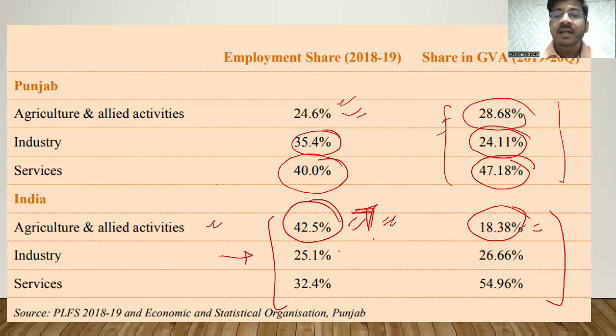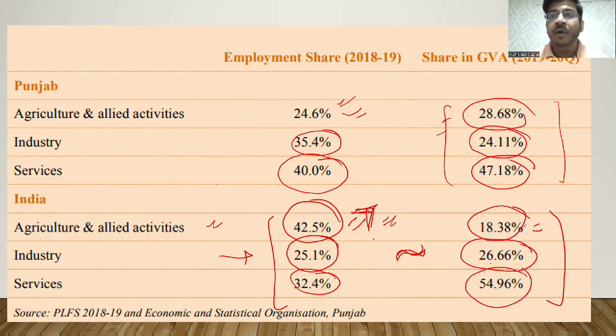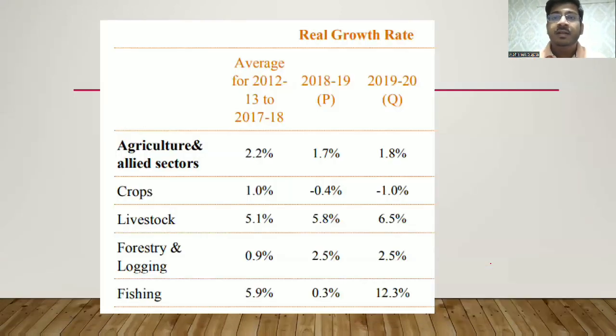Whereas the industry, it is 25%, employing 25% of people of India and contributing 26.66%. So nearly proportionate. In services, this proportion is again skewed. 32.4% people are employed in services, and it has a share in GVA of 54.96, nearly 55%. Then we look at real growth rate.